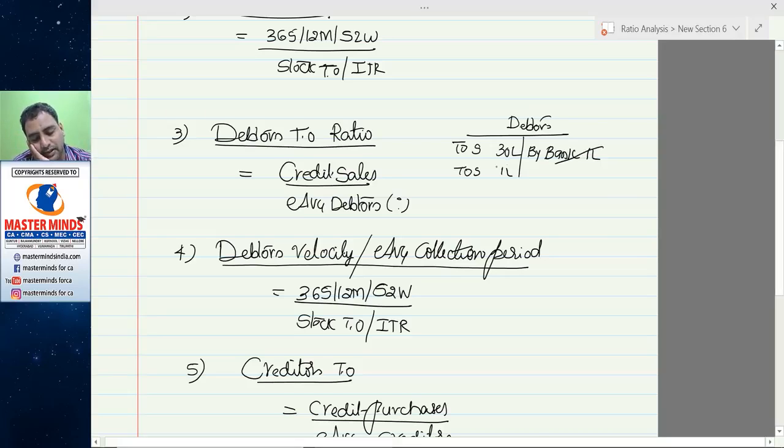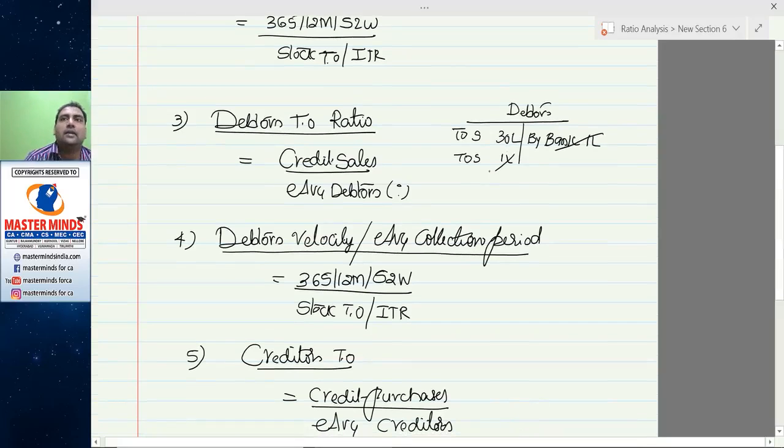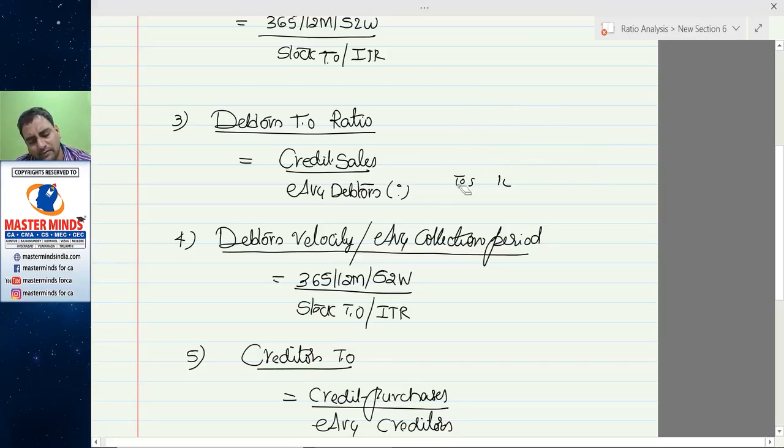See, one credit, one debit, both are cancelled out. On the 32nd day, again you have 1 lakh sale, 1 lakh collection. Like that, in 365 days, whenever you verified the debtors ledger, 30 lakhs has been continuously shown.